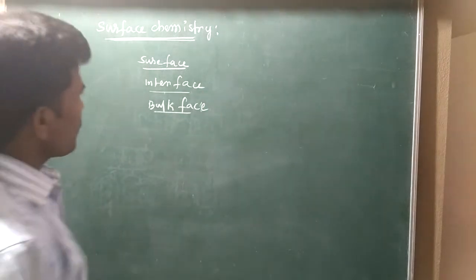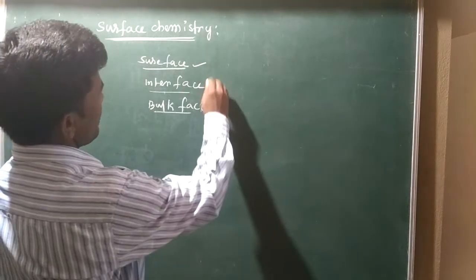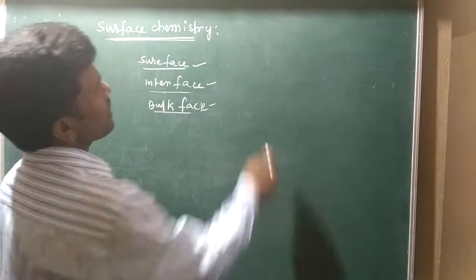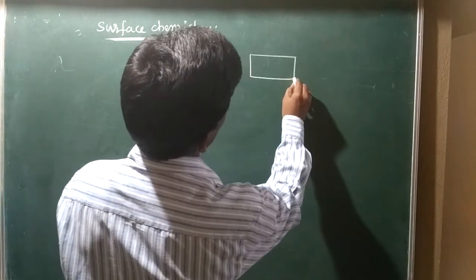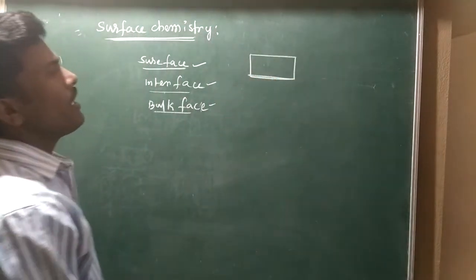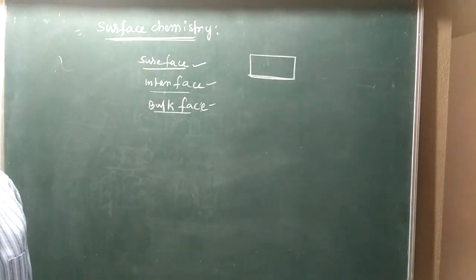So we can understand better with the diagram. Now I am taking one small thing, either liquid or solid. It's not related to gas.